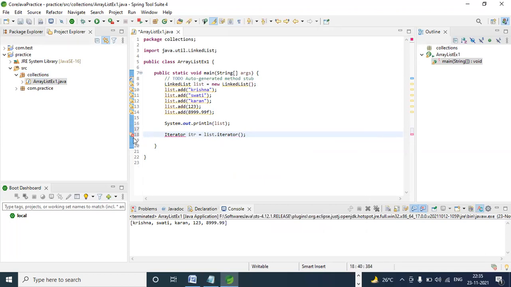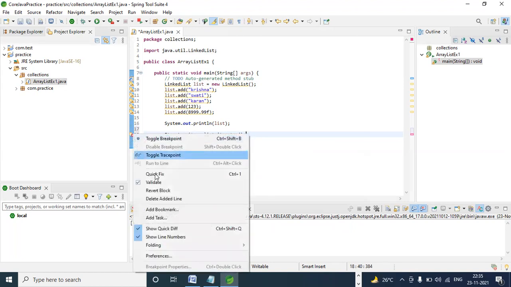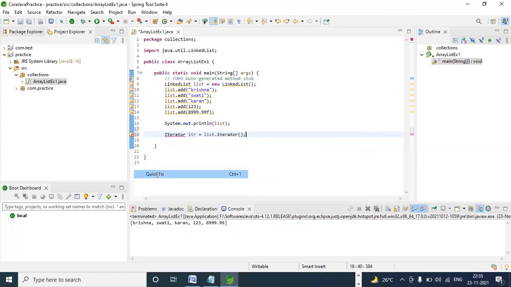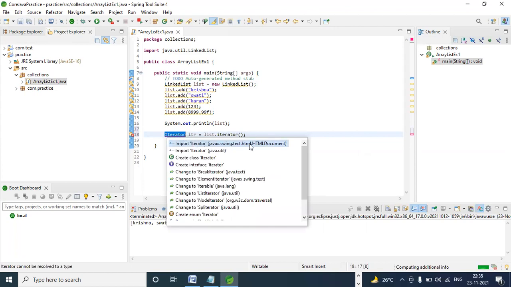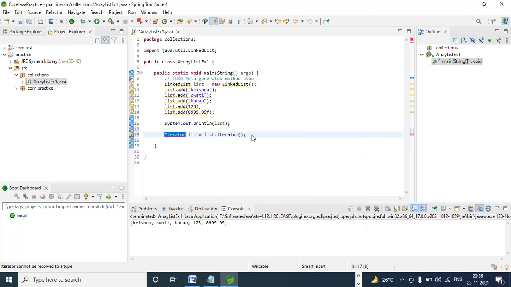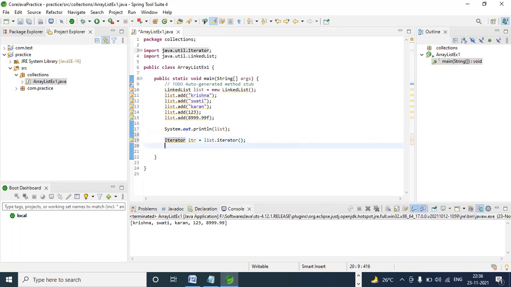We're getting some error here. The Java compiler is unable to load this class. Just right click and fix the import. You also have to see which package you are using, java.util package. Collection API related to each package and how to import them.